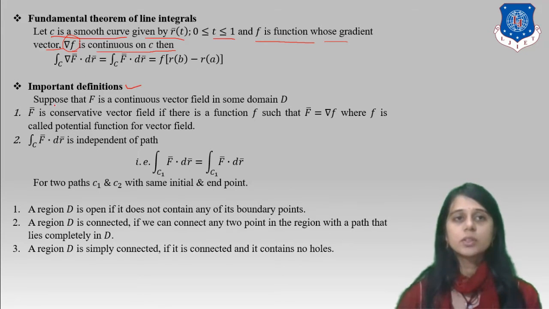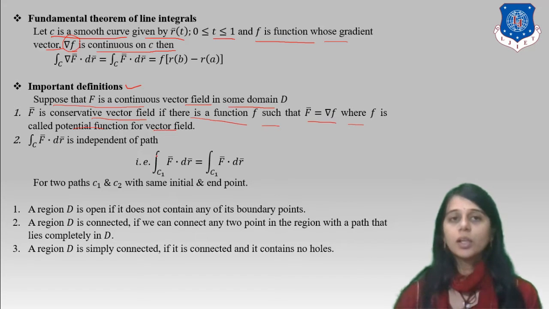Some important definitions. Suppose that f bar is a continuous vector field in some domain D. So one is that f bar is a conservative vector field if there is a function f such that f bar equals del f, where f is called the potential function of the vector field. Second is that the integration over C of f bar into dr bar is independent of path, where the integration over C1 of f bar into dr bar equals the integration over C2 of f bar into dr bar, for two paths C1 and C2 with the same initial and end points.